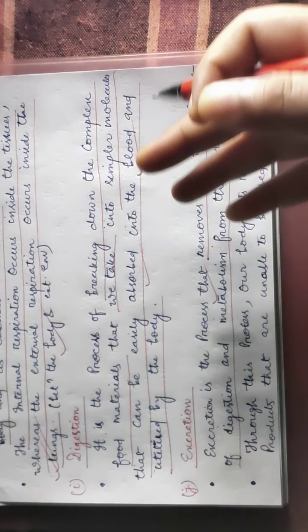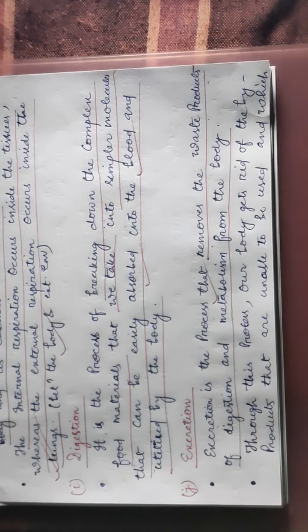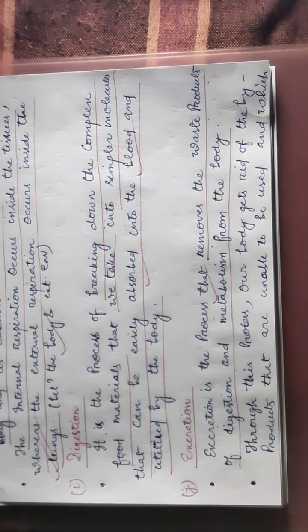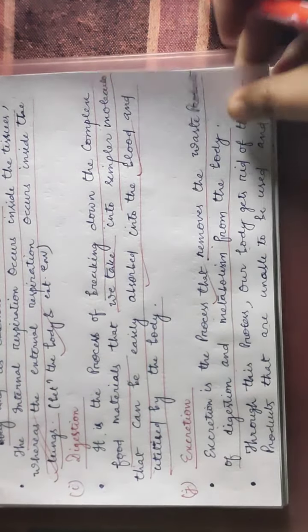They have to be removed outside, so that our body doesn't get harmed by them. Through this process our body gets rid of the byproducts that are unable to be used and which are toxic in nature.